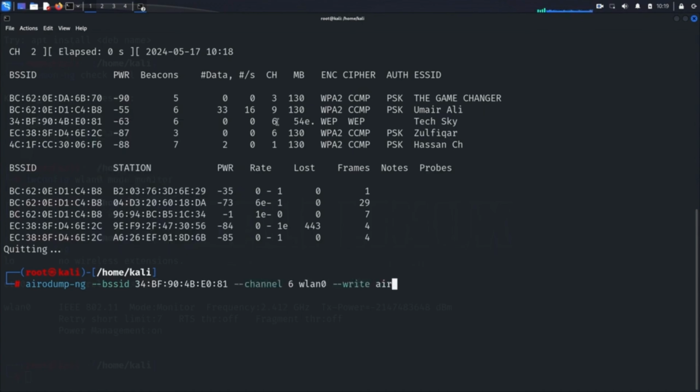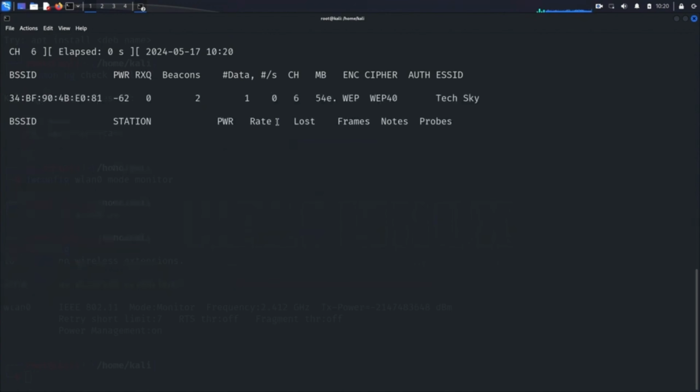Write saves the captured data into a file named rpreplay for later use. wlan0 indicates the name of our wireless interface in monitor mode. Press enter to execute the command. You'll see that currently, there are no devices connected to the TechSky network. This is because we haven't performed the fake authentication attack yet.